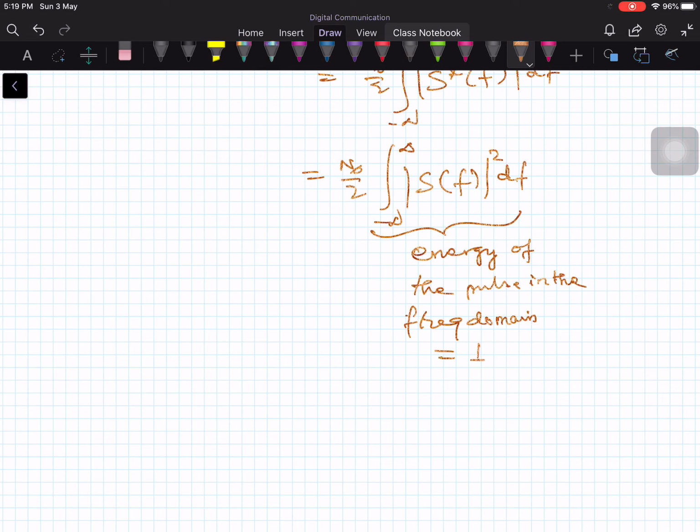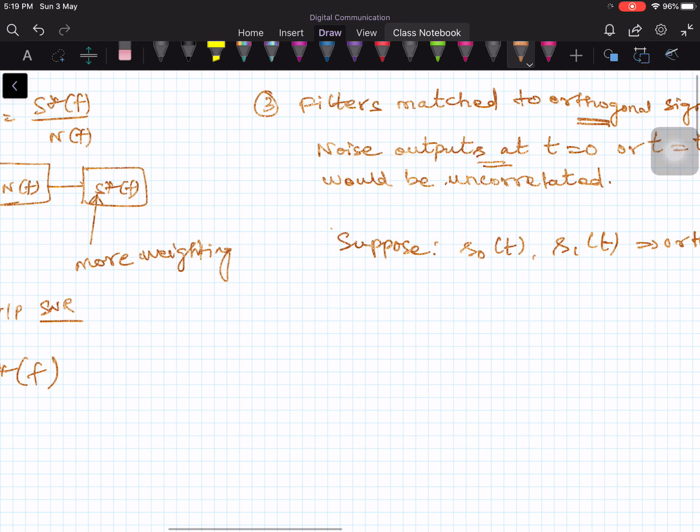Which we assumed is equal to 1. Therefore the output noise power is equal to N0 by 2. This we denote by sigma square equal to N0 by 2. This is the variance of the output noise power. So it is a very simple and straightforward proof.